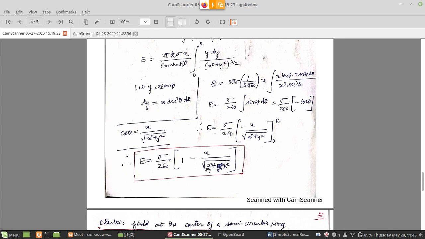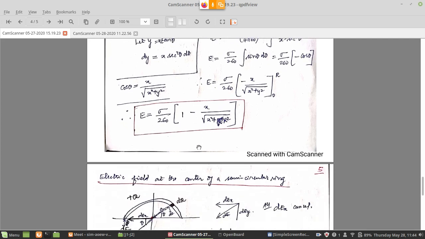So if you compare the denominator here, x is too large compared to r, so x square will be much larger compared to r square. In that condition, you can ignore r square. If you ignore r square, only x square will be there inside the square root. If you take it out of the square root, it will be x. The x in the numerator and this x will cancel, so it is going to be 1. So 1 minus 1 is 0. So in that approximation, this term goes to 0. That is the electric field far away; you cannot see it. That is the approximation we can do.